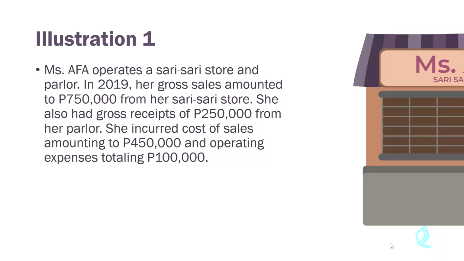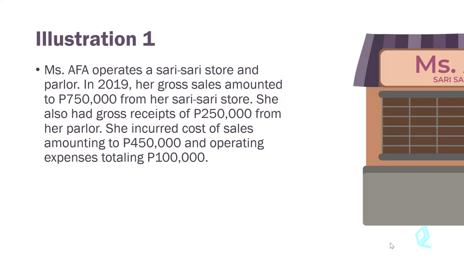So welcome back. In the previous videos, we talked about option number 1. The first video talks about option number 1 using itemized deduction, while the second video talks about the optional standard deduction in the computation of the income taxes.